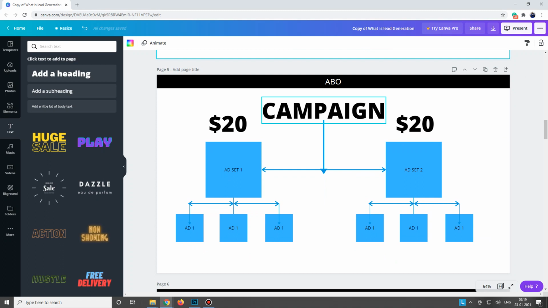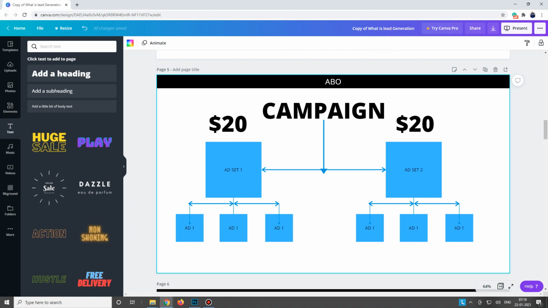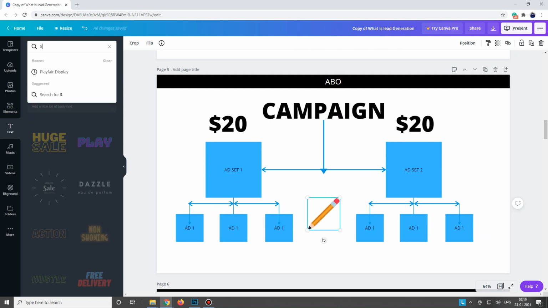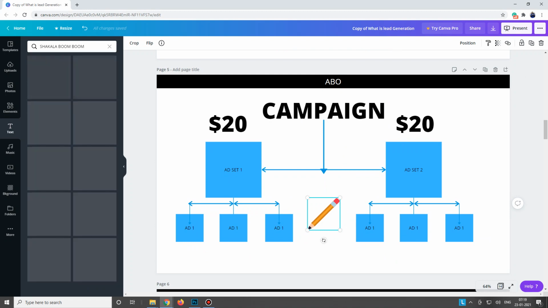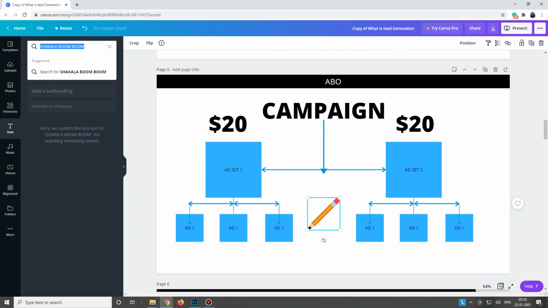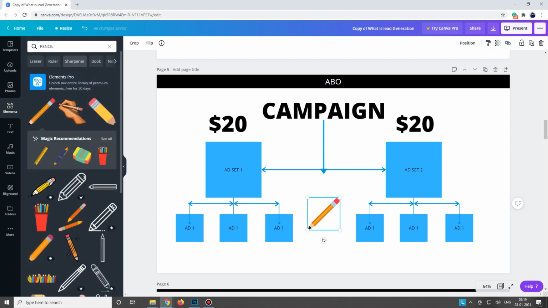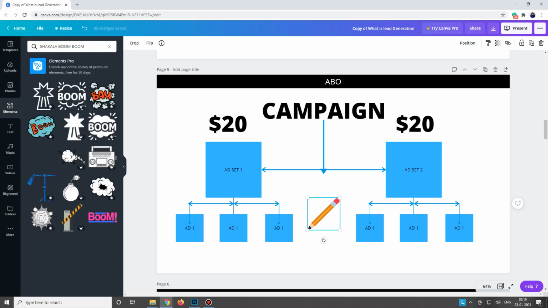Okay, so here what I did, where has my pencil gone? Here it is. Is the Shakalaka boom boom pencil available? Let's see. Not available. I have to check that here. No, there is only boom boom.